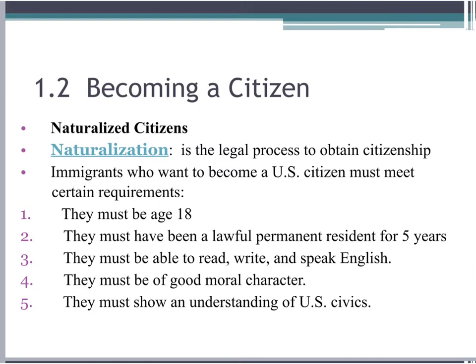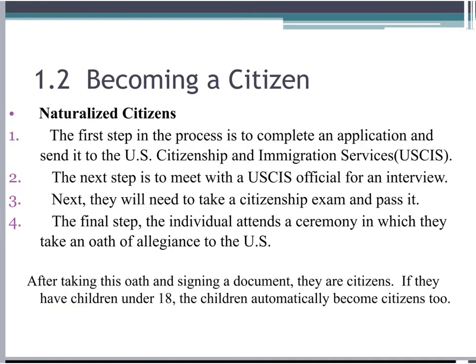They must have been a lawful permanent resident for 5 years. They must be able to read, write, and speak English. They must be of good moral character. They must show an understanding of U.S. civics. Please write down all of the information on this slide.